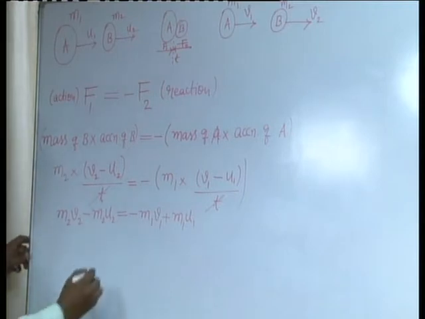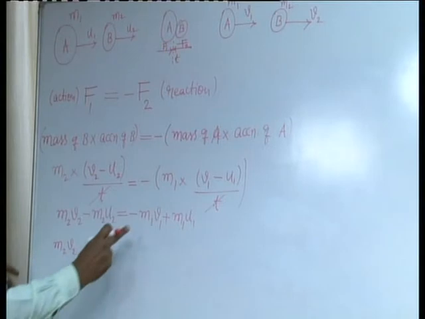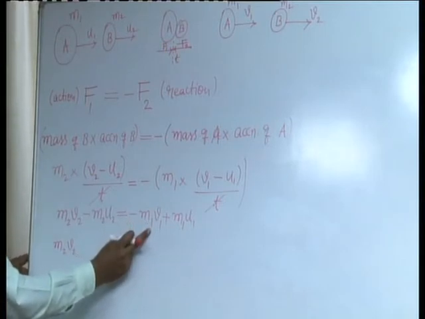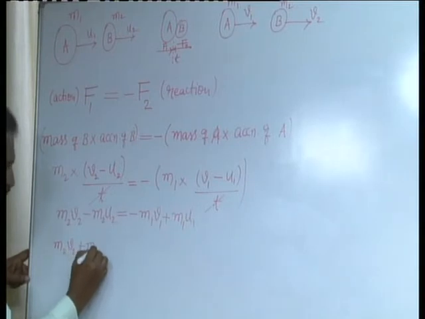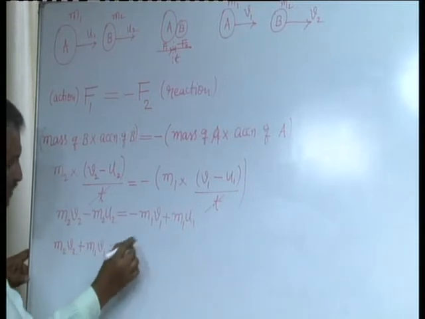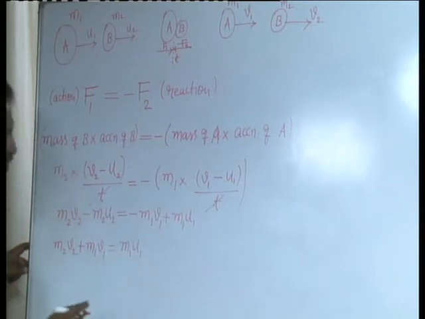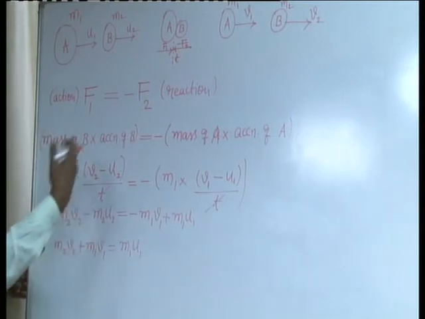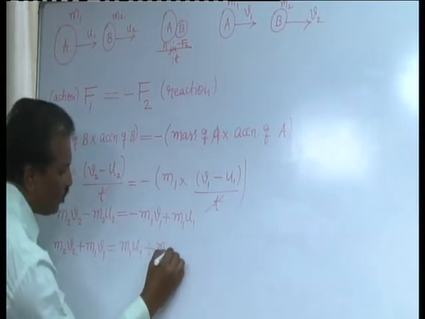Now m2 v2 is kept as it is, and transferring minus m1 v1 from the RHS to the LHS, it becomes plus m1 v1. What remains on the RHS is m1 u1 minus m2 u2; shifting it to the left-hand side, it becomes plus m2 u2.